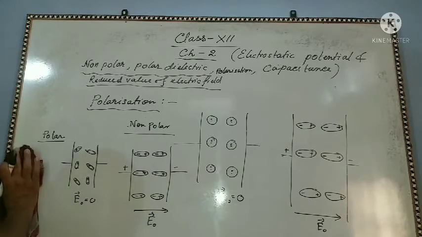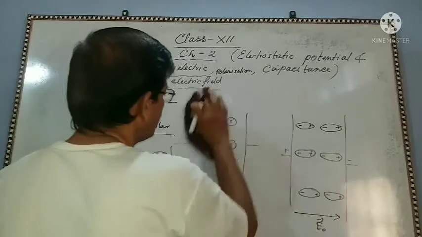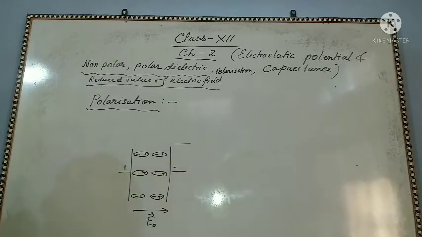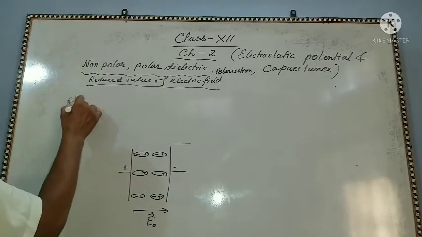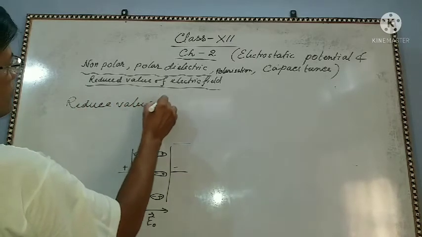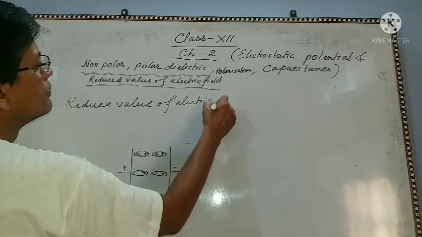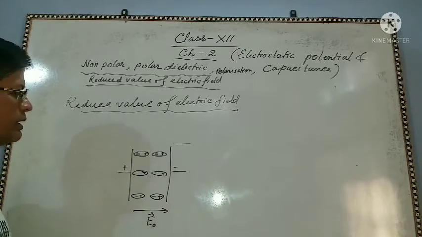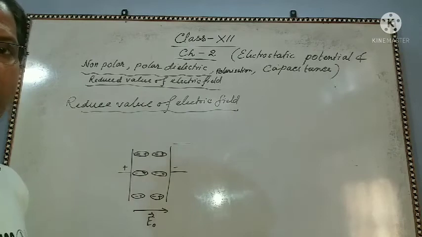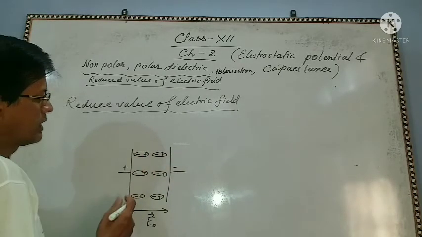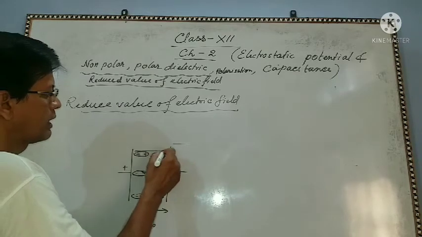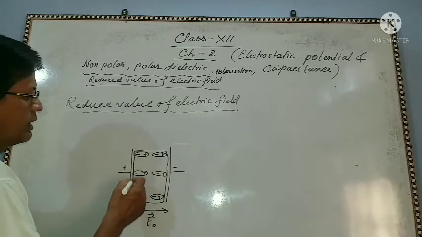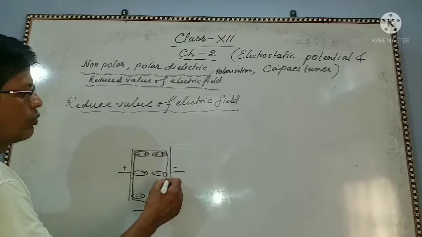Now a reduced value of electric field. Suppose external electric field is applied in this direction, all the molecules are aligned in the direction, and due to which, suppose this is a dielectric, its left side is negative, right side is positive.